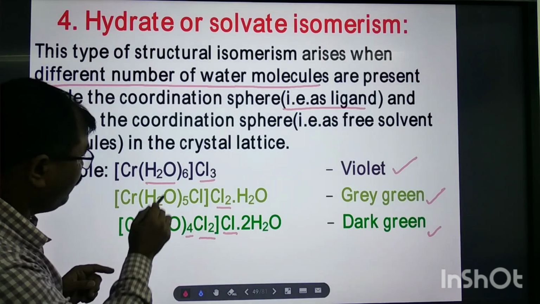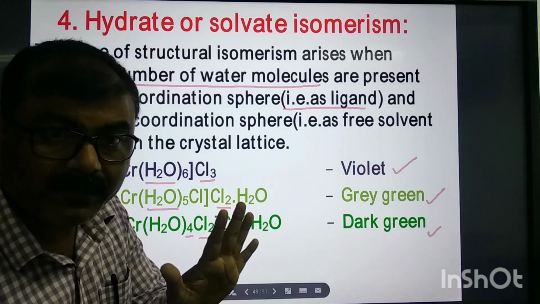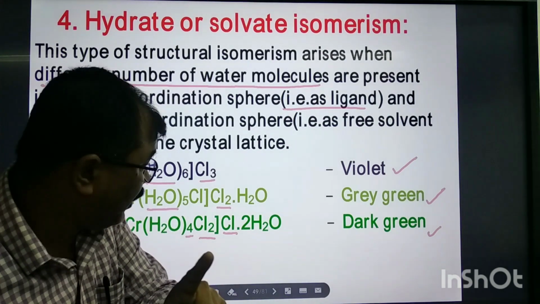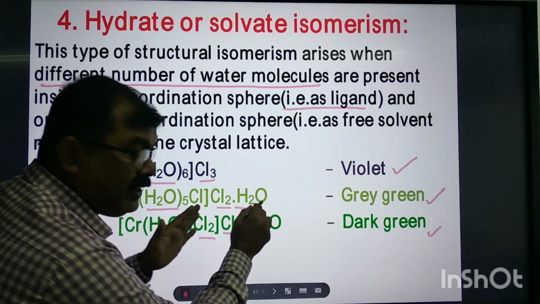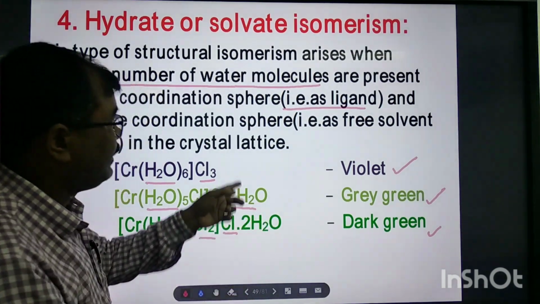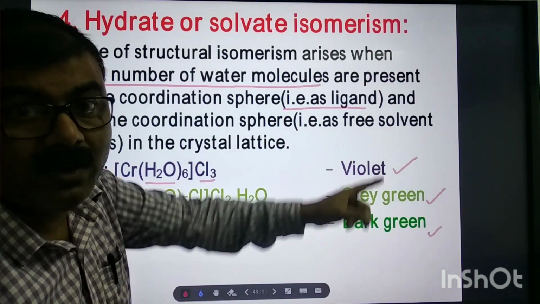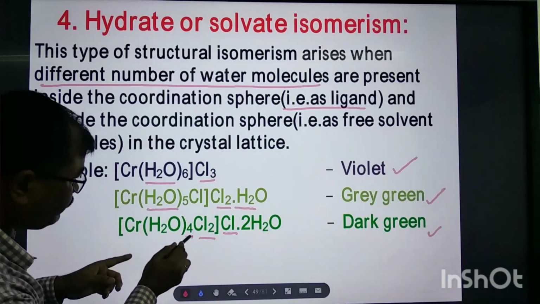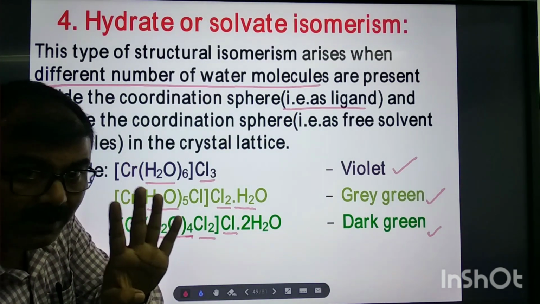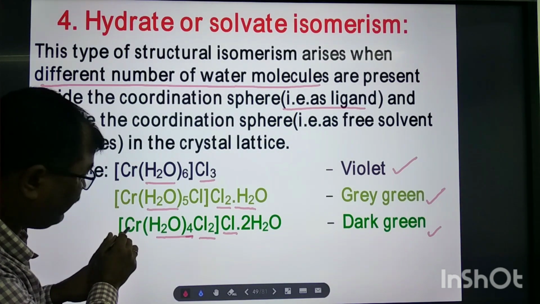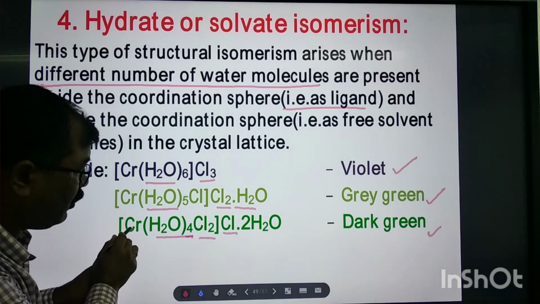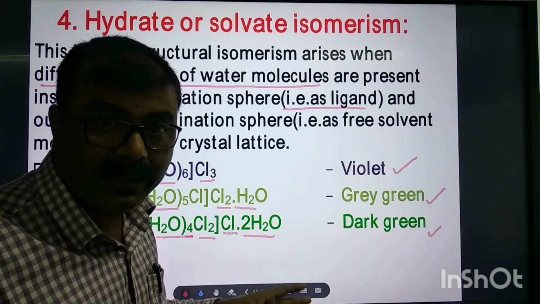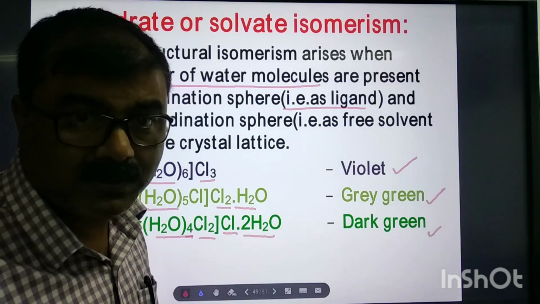But here, only 5 water molecules are connected with chromium, and another water molecule is outside the coordination sphere as a free solvent, or water of crystallization. Here you see 4 water molecules acting as ligands connected with the chromium by coordinate bonds, and 2 water molecules are outside as free solvent or water of crystallization.